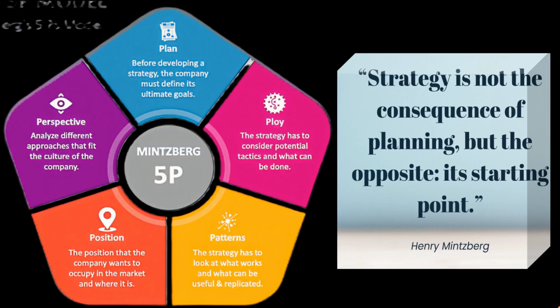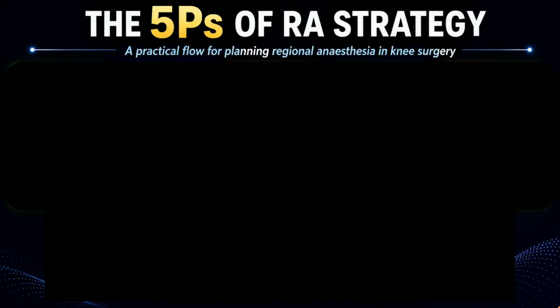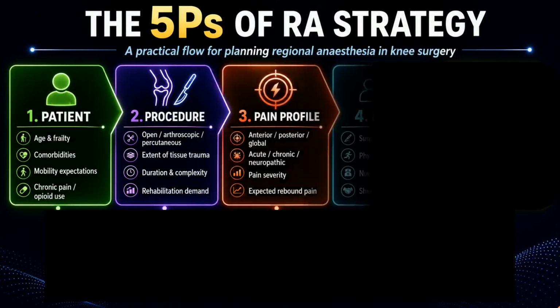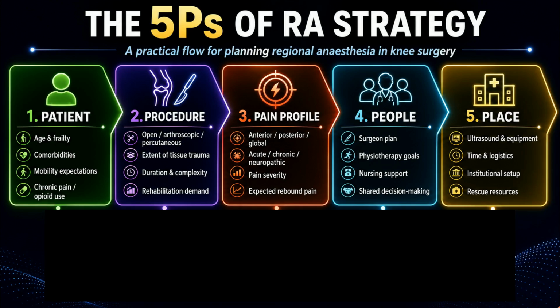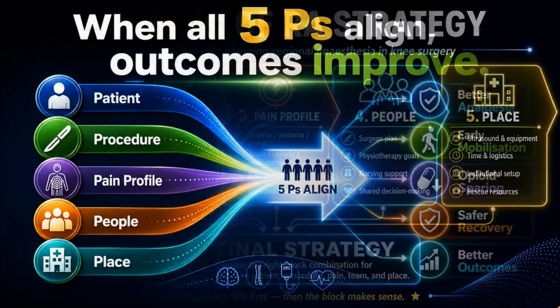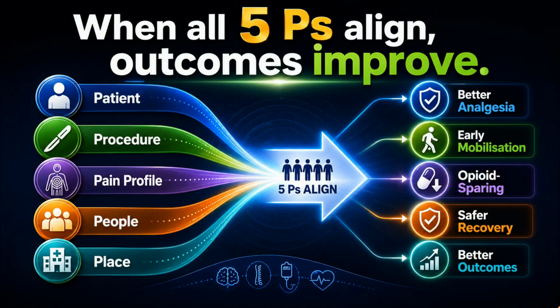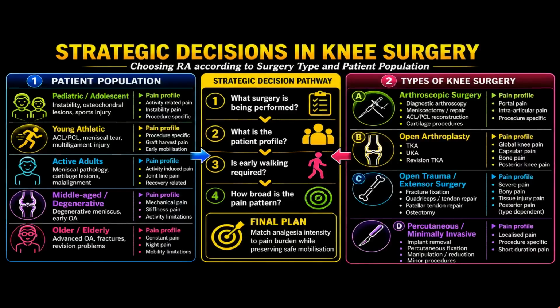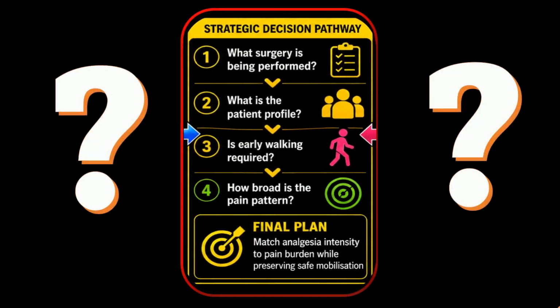In regional anesthesia, we can translate this business strategy concept into a clinical 5P model, that is patient, procedure, pain profile, people, and place. Because the final block choice depends on all five. When all five P's align, outcomes improve. Knee regional anesthesia cannot be standardized because every case begins with two questions. Who is the patient and what surgery is being performed?